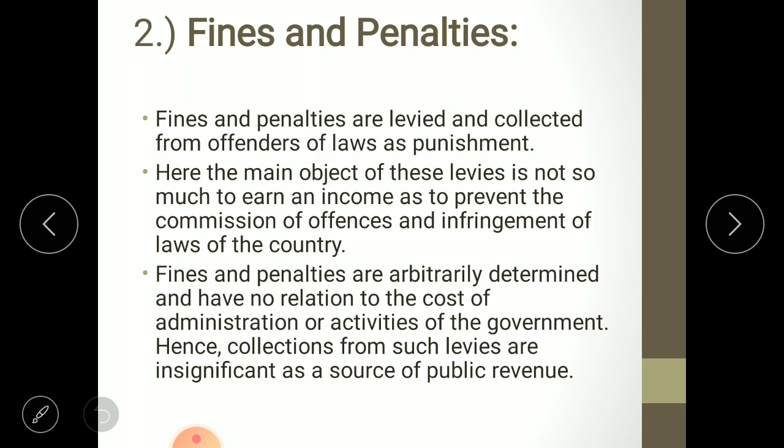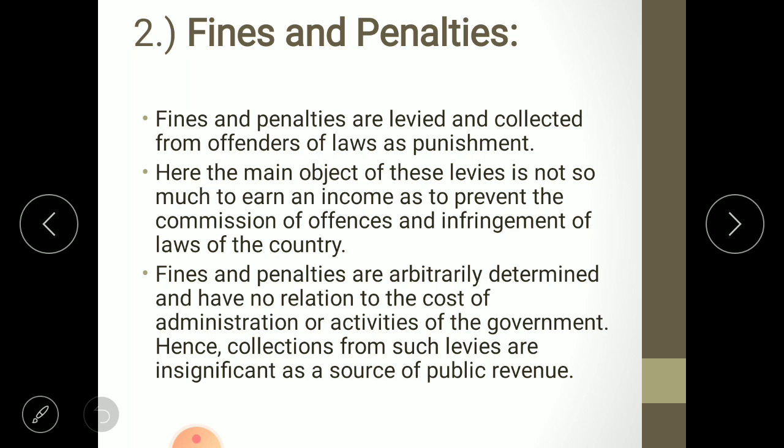Fines and penalties are arbitrarily determined. Generally, who decides the fines and penalties? First authority is the police. Second category is a court. The judge decides the fines and penalties, and secondly, fines and penalties are decided by the policemen. Generally, if we are violating the traffic rules, then we pay fines, and sometimes for not following any law, the court gives a fine to a person.